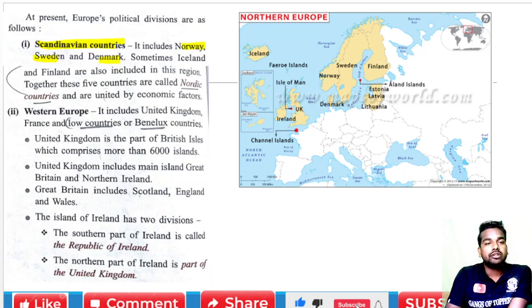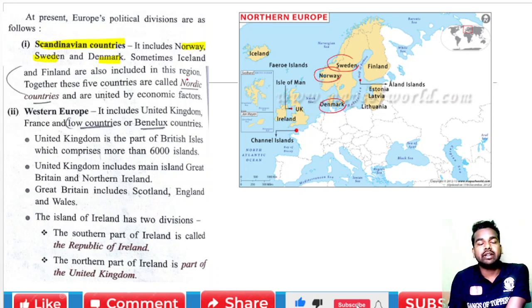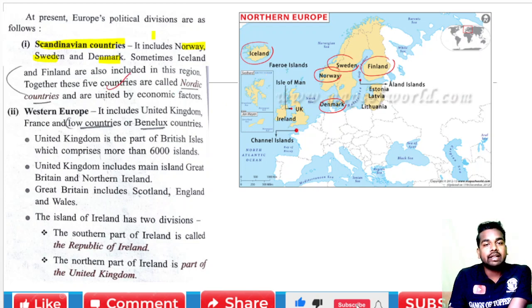We can see the location: Sweden is here, Norway is here and Denmark is here. Scandinavian countries include Norway, Sweden and Denmark, and sometimes Iceland and Finland are also included in this region. So we have to understand that these five countries are considered the Scandinavian countries.